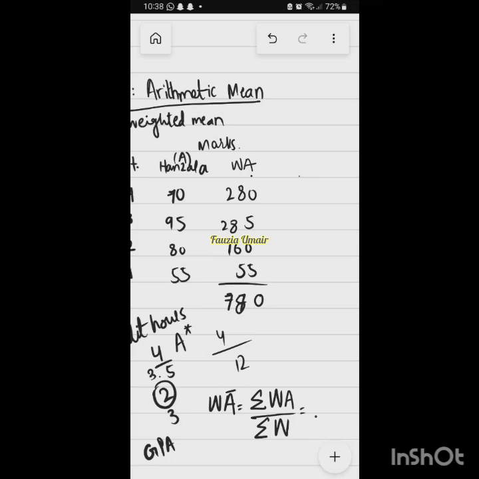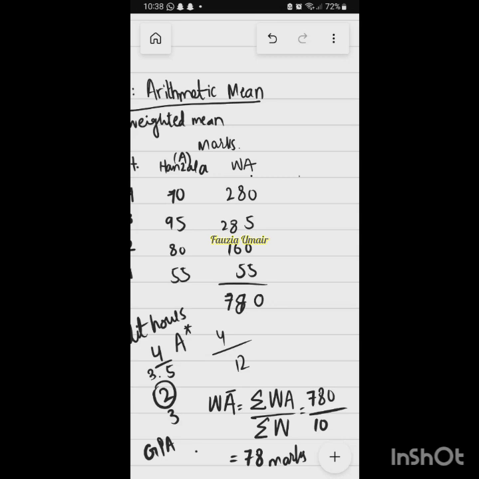Okay, or the total weight. So the weighted marks scored by Hansla are 780, and the total weight of the 4 subjects, if you add 4, 3, 2, 1, is 10. So what is the weighted score of Hansla? It is 78 marks, right?